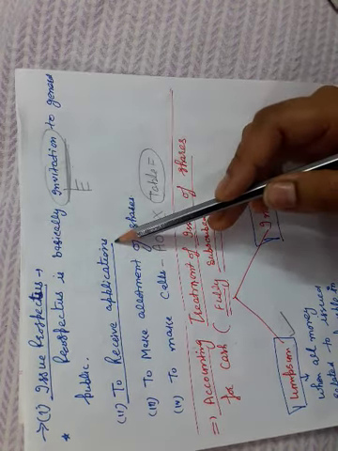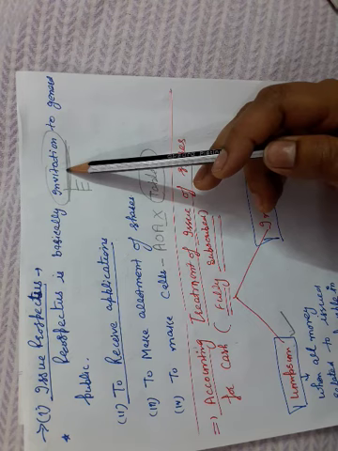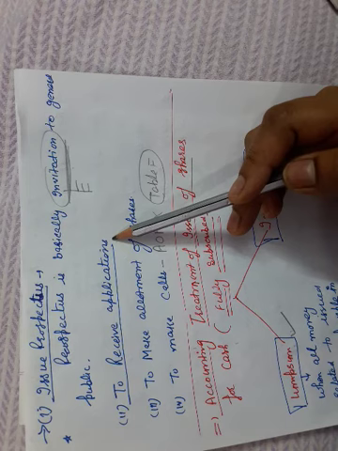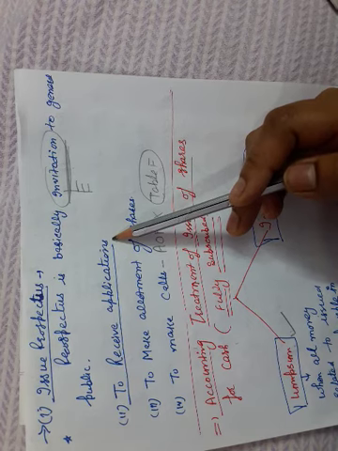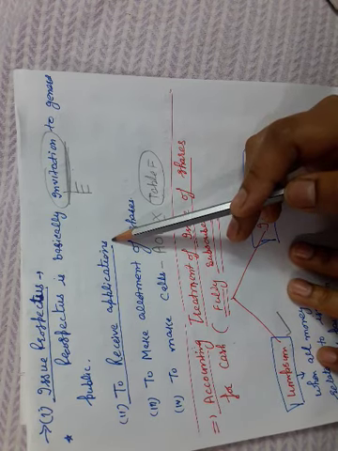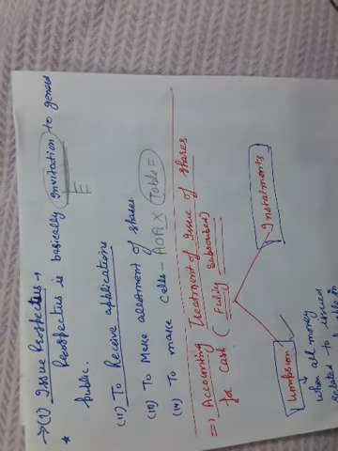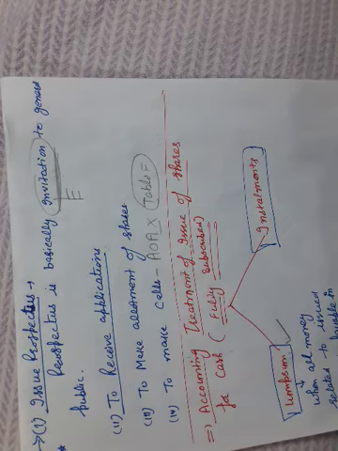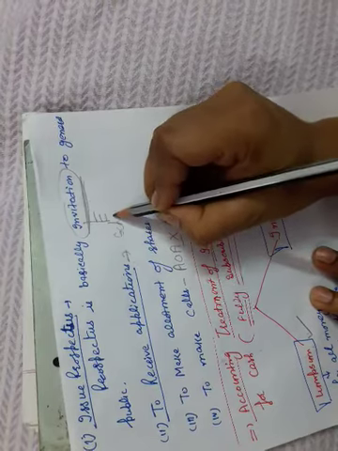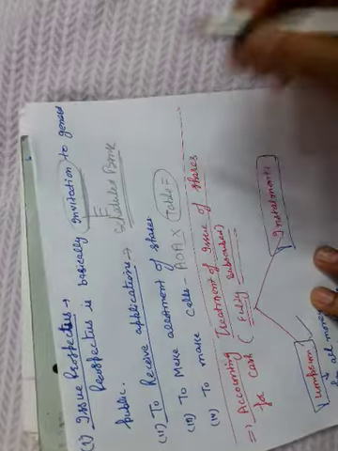Now second step, receive applications. When any person through the invitation is interested in buying of shares, then they will give the applications and they will give the application with the application money. That is to receive the applications. In this, application money is received in advance by the companies, and the application money should not be less than 25% of the issue price of each share as per SEBI guidelines. And whenever company receives the application money, that will be deposited in scheduled bank till the date of allotment.